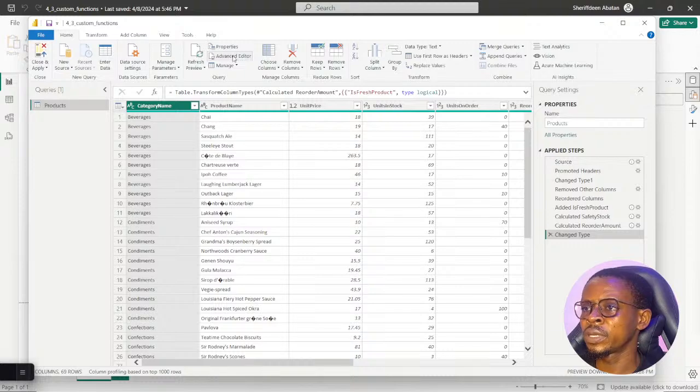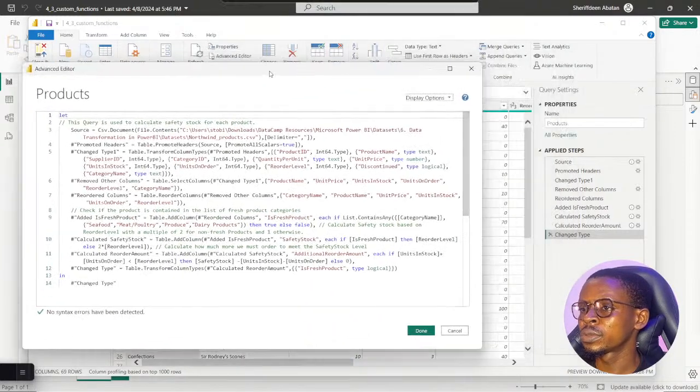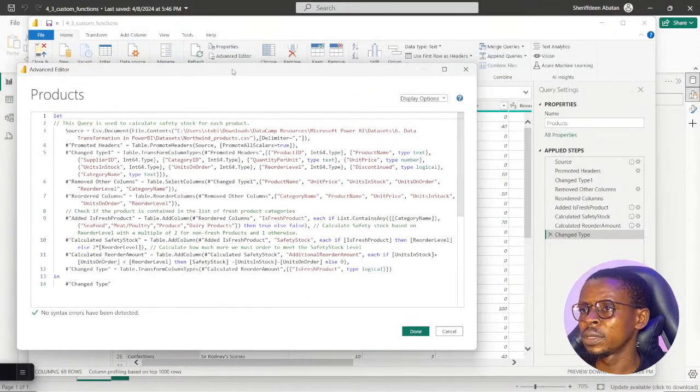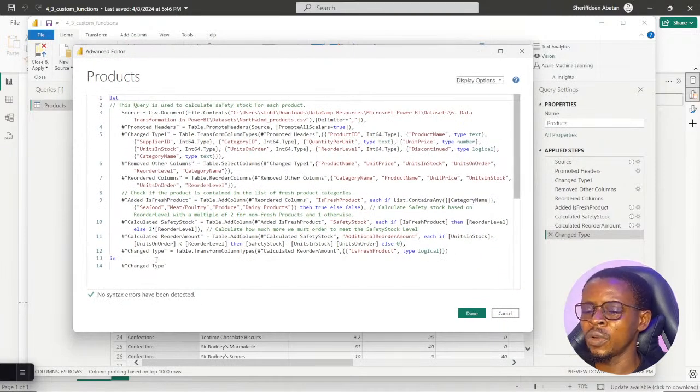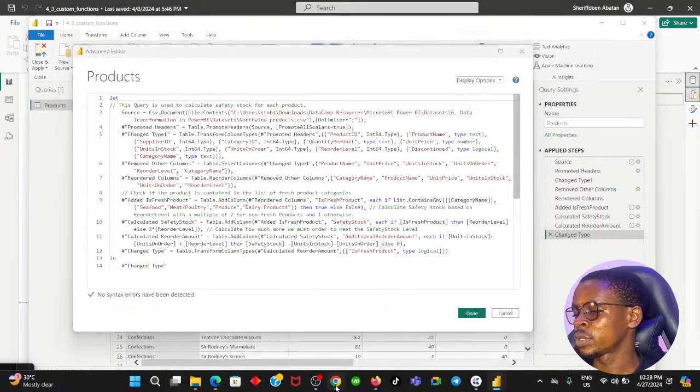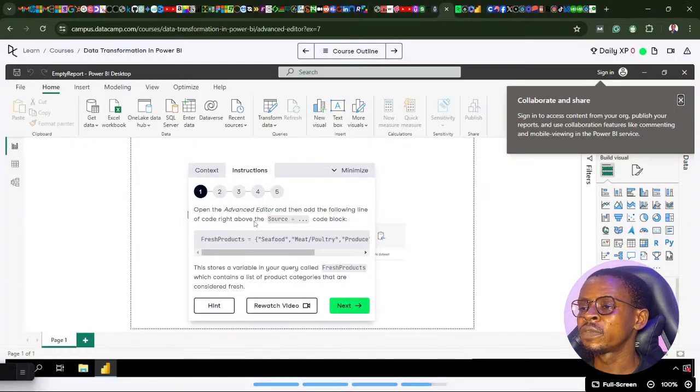I'll go to the advanced editor here, which shows all these applied steps. This is the code behind it. If you want to catch up on understanding what you're actually looking at, you need to start from the first part of this course, which is day 27. Just go back to day 27 and you'll have a better understanding of how to interpret all these lines of code we have here. If I go back to reading the instruction, it says open the advanced editor and then add the following code right above the source code. So I just add this above the source code.